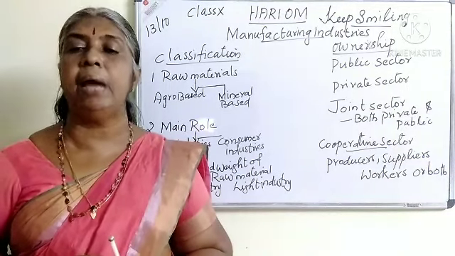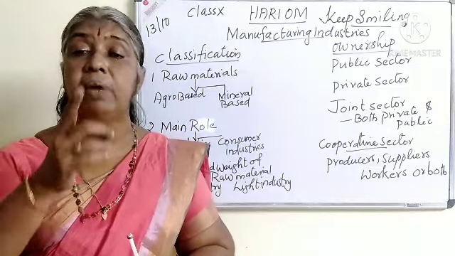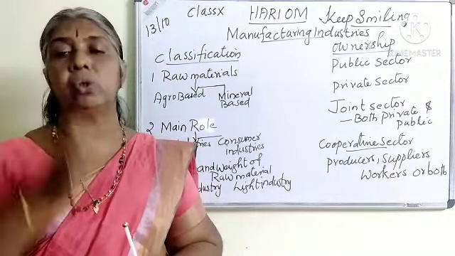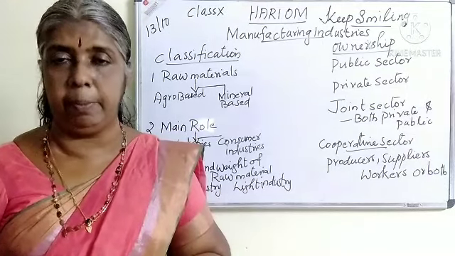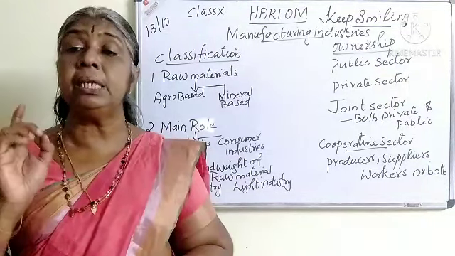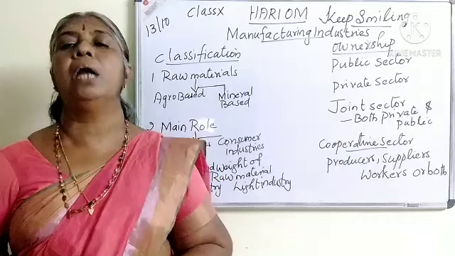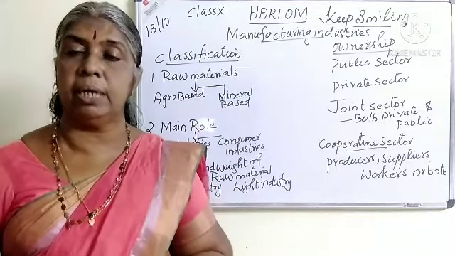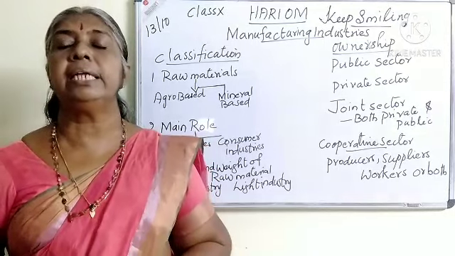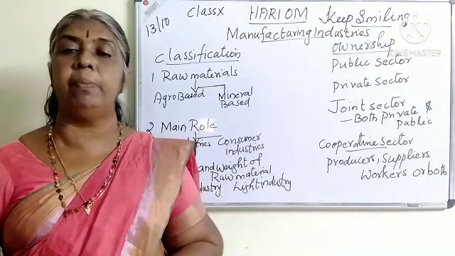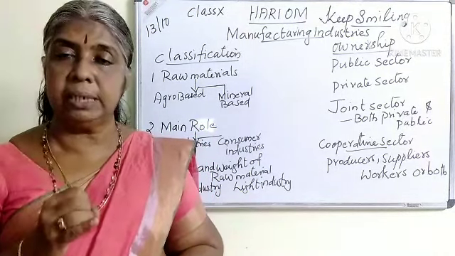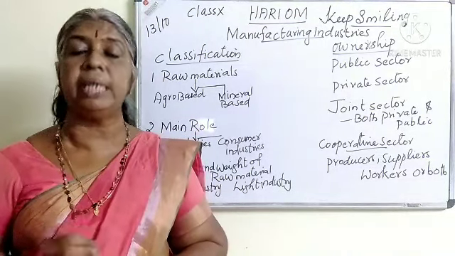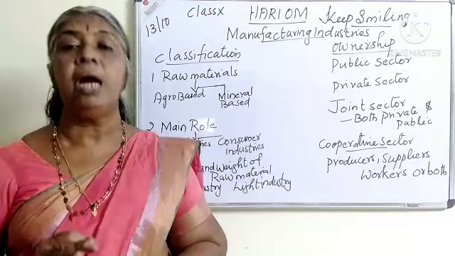One best example, we can say, is the sugar mills working under the cooperative sector in Maharashtra. When I told you the industry, I told the example. Then the various Indian Coffee Houses are owned by the Indian Coffee House Workers Organizations. So in this way you can cite examples where either the producers are the owners, or the suppliers of raw materials are the owners, or the workers are the owners.